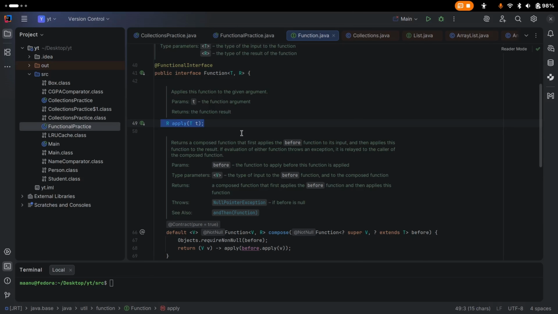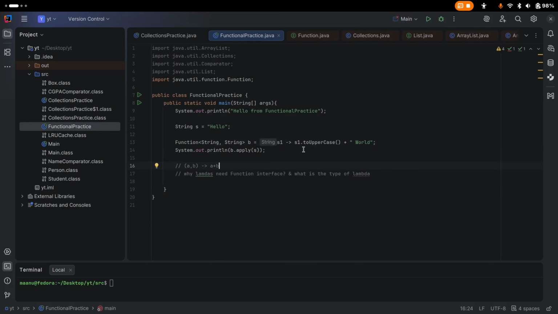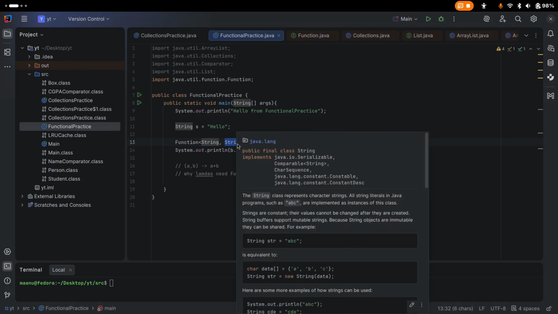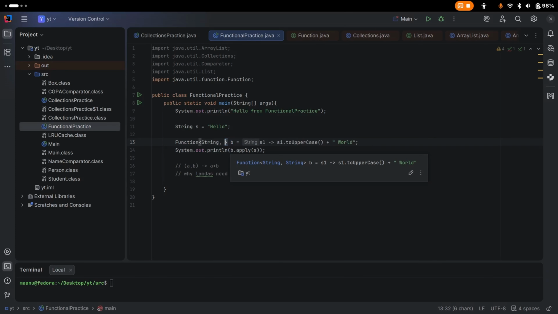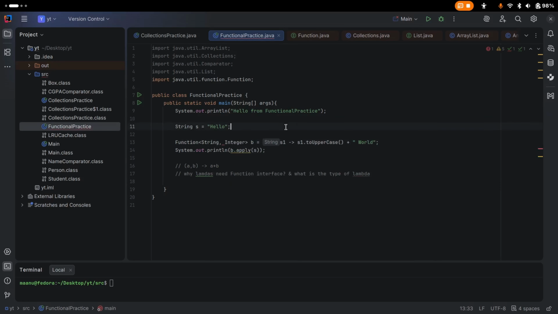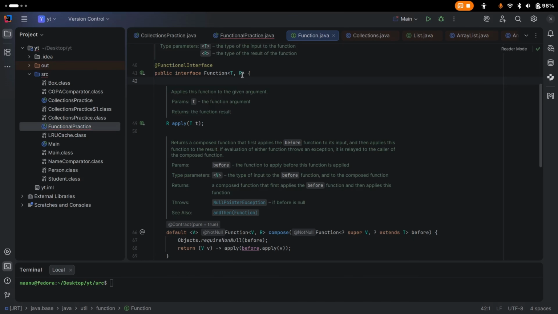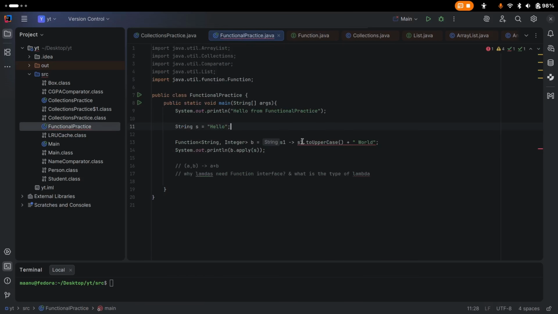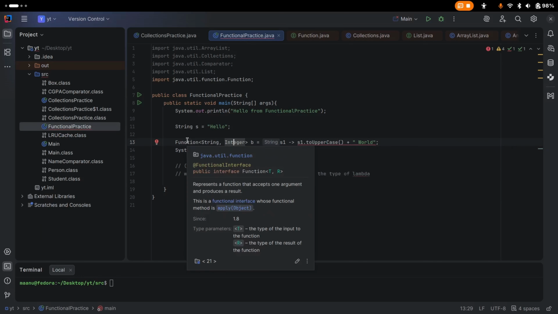And this one is our one abstract method, and its return type is its second parameter type that we have to pass here. So this second argument will be your return type. If you put integer here, you will get an error, because your syntax will not match. Your second argument is your return type, and you are returning a string, but here you are mentioning integer. So that is one problem, a type mismatch.